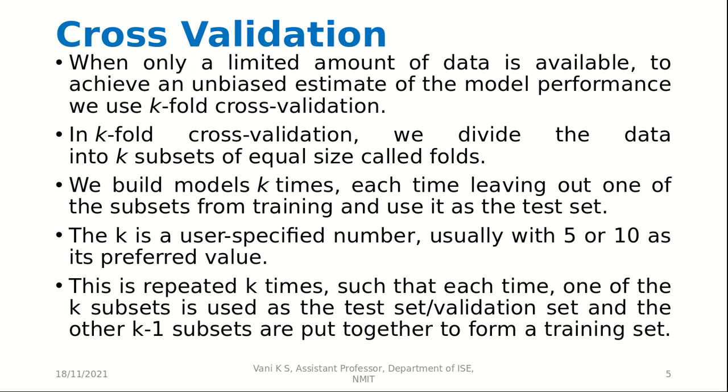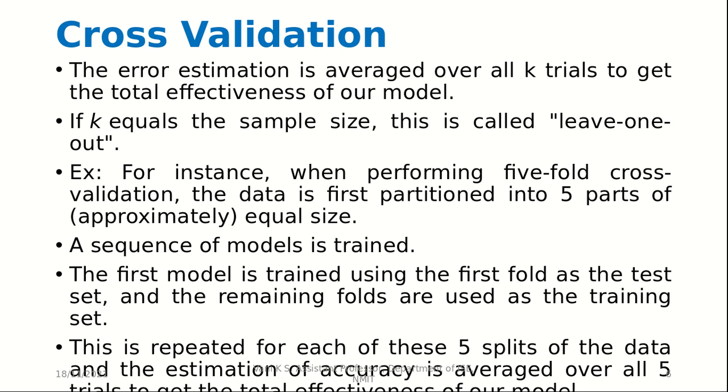So this method is repeated k times, such that each time one of the k subsets is used as the test set or validation set, and the other k minus 1 subsets are put together to form a training set. The error estimation is averaged over all k trials to get the total effectiveness of our model. If k equals the sample size, this is called leave-one-out.